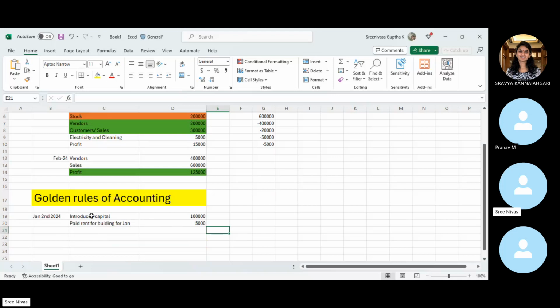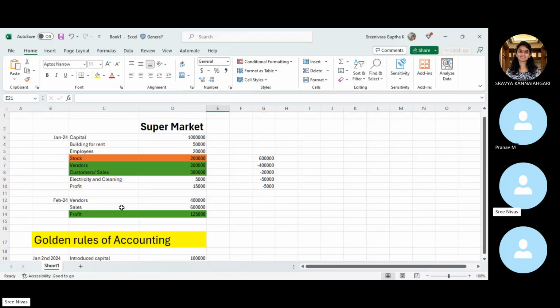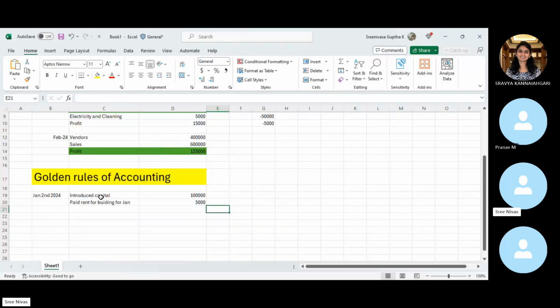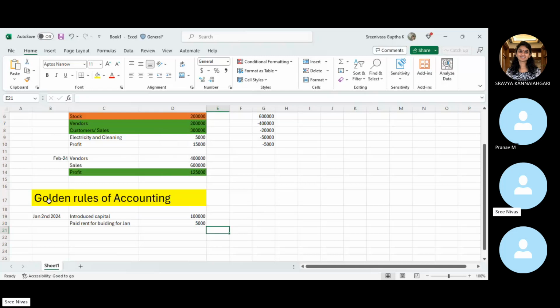So first we should see what is happening. And as we discussed initially, in business we always consider this as a separate legal entity. It has nothing to do with the person who has started the business. So we are supposed to maintain separate books of accounts only in the name of the supermarket.